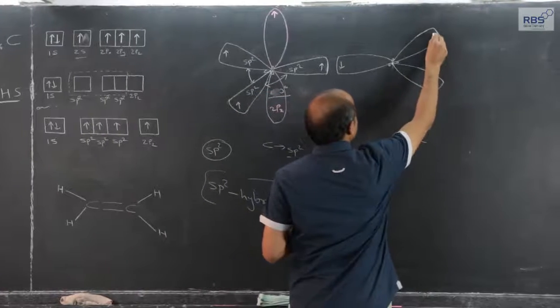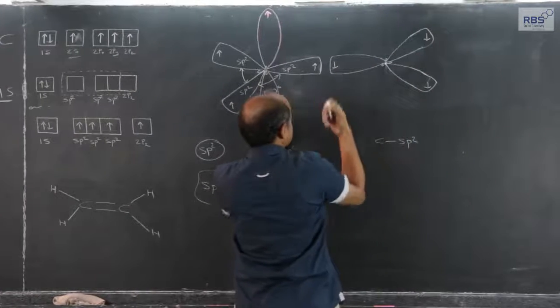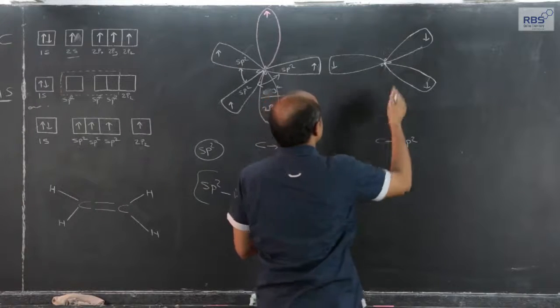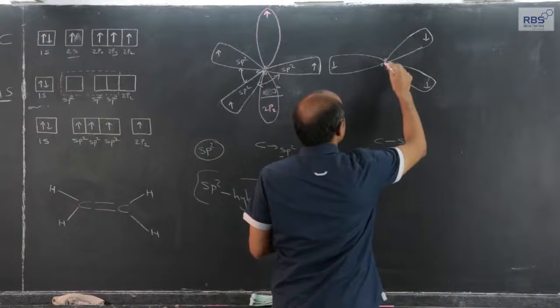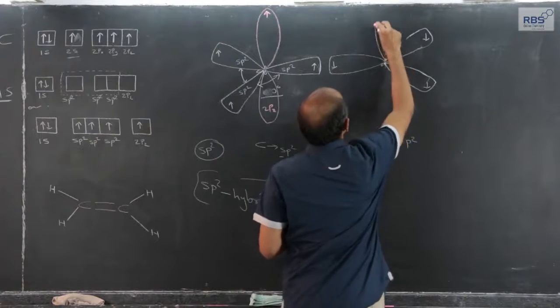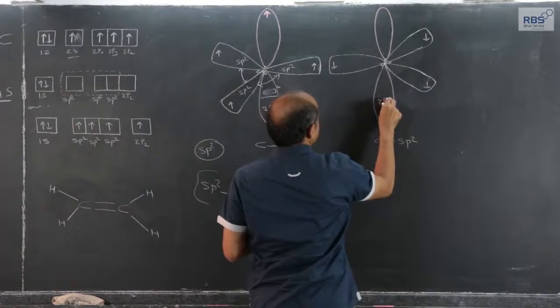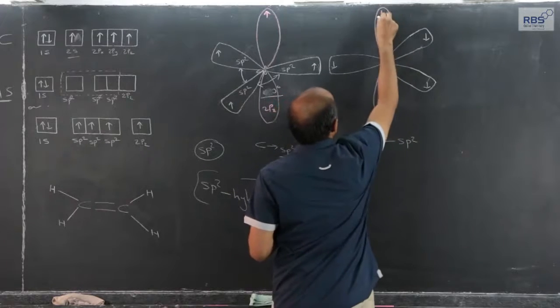Let the spins be opposite, then and then only the overlapping of orbitals is possible, and the unhybridized p, let me show it by using this colored chalk. 2pz, the spin should be opposite.